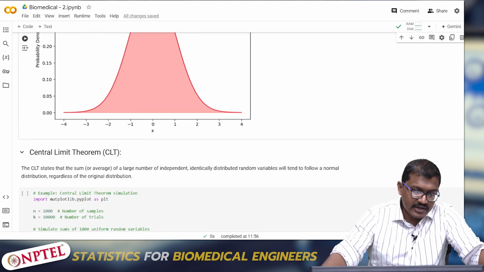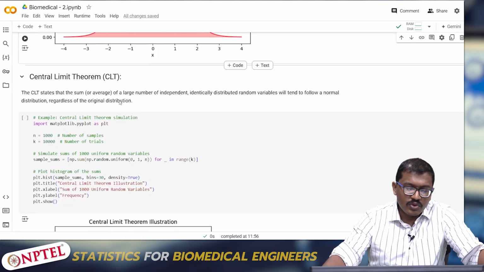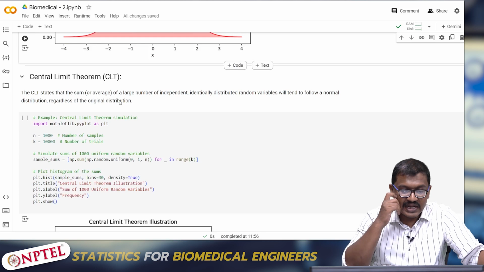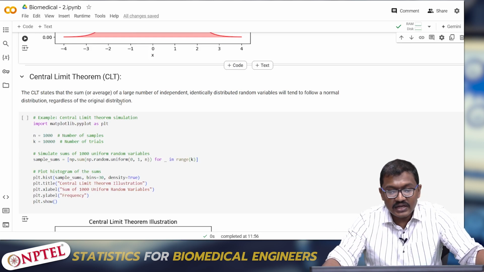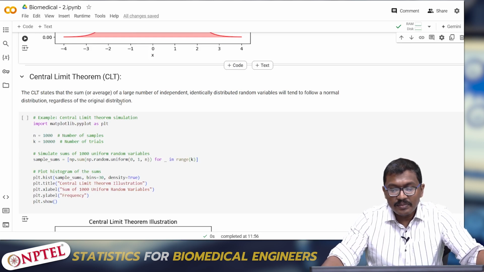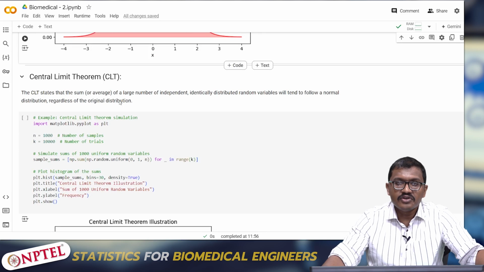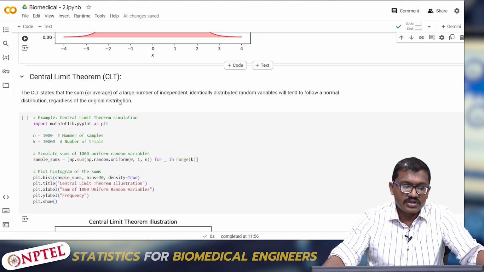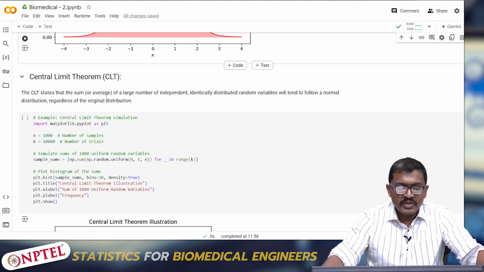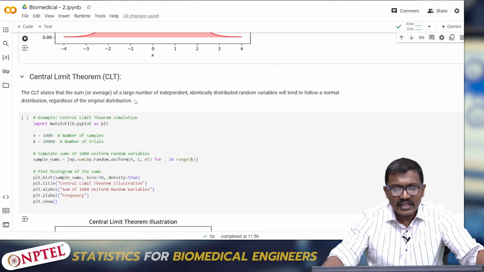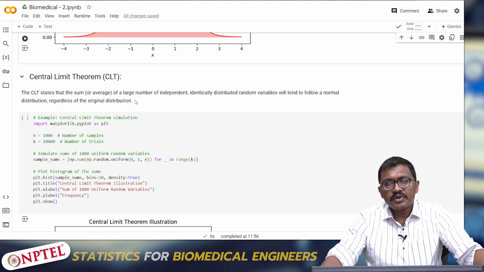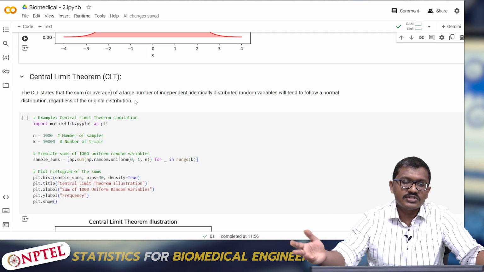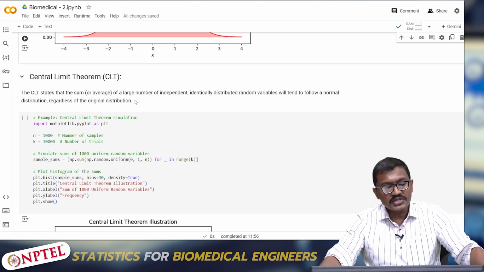Then to understand the central limit theorem, what does the central limit theorem say? It states that the sum of a large number of independent, identically distributed random variables will tend to follow a normal distribution. We say that the sum of a large number of random variables tends to follow a normal distribution irrespective of the original distribution in which they were present.